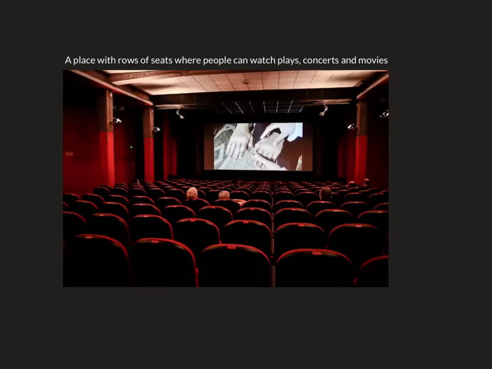A place with rows of seats where people can watch plays, concerts, and movies is called a theater.